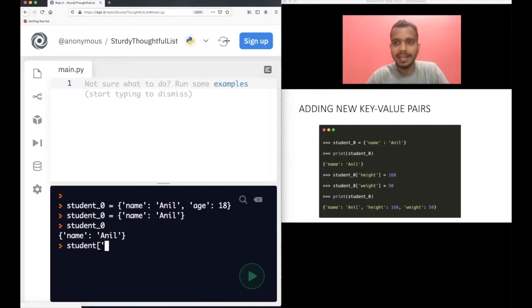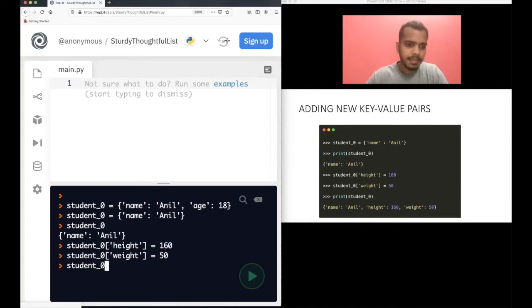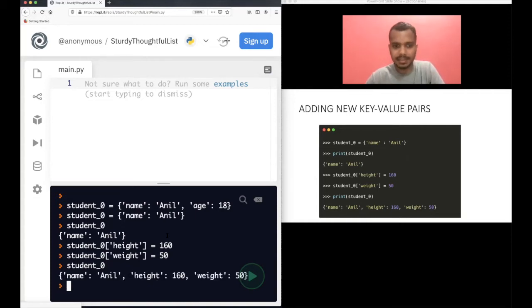Now I want to add a new key value pair called, let's say, height. So I'm writing student_0, height, and let's put it as 160. And also add one more key value pair, that is weight, equal to 50. Now again print this student_0. See, we have been able to insert two more key value pairs in the dictionary.